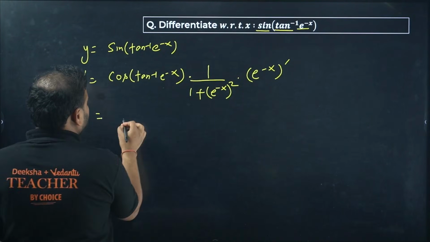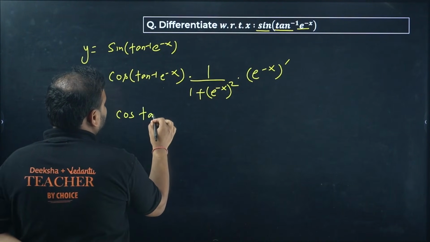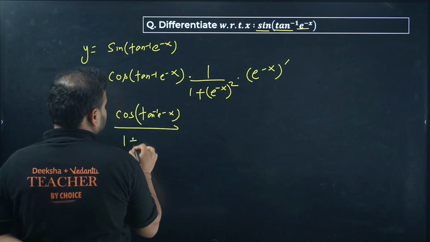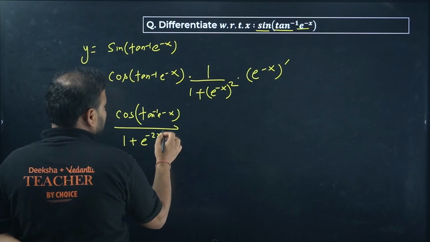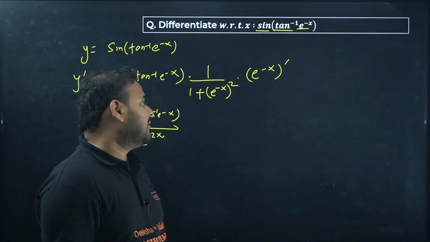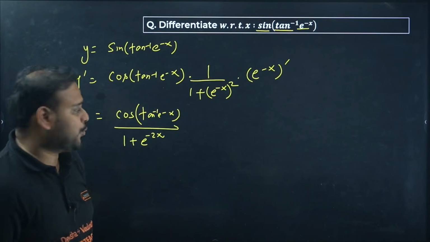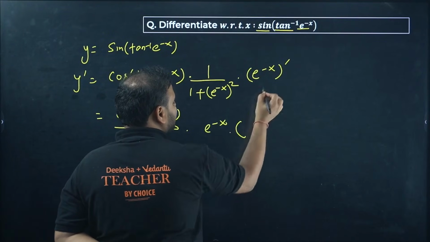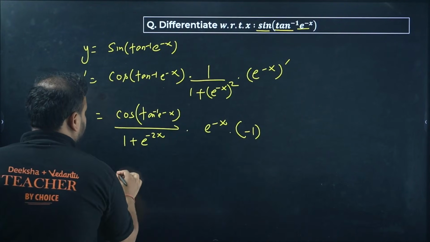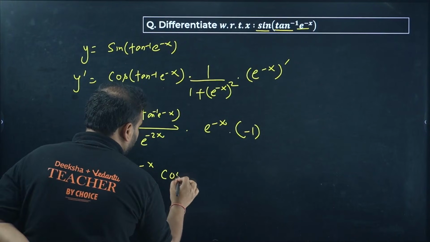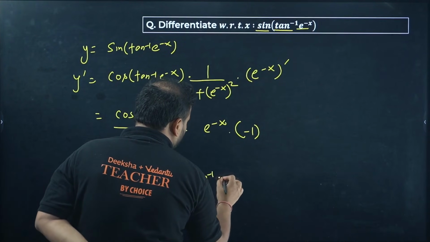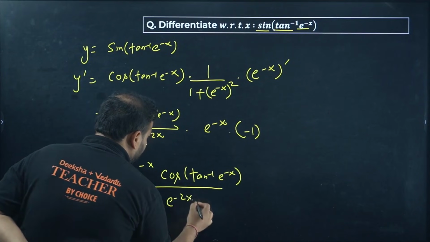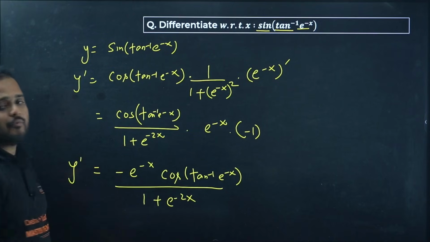Yes. So let's simplify this. You'll get cos of tan inverse of e power minus x, and write it over here. 1 plus e power minus x squared is there, means minus 2x. I can use the power rule: power to power gets multiplied, so minus x into 2 is minus 2x. What about this? Differentiate this one. You'll get e power minus x as it is. Now differentiate minus x, you get minus 1. My answer is basically minus e power minus x cos of tan inverse of e power minus x divided by 1 plus e power minus 2x. This is my answer for y dash, the first derivative.